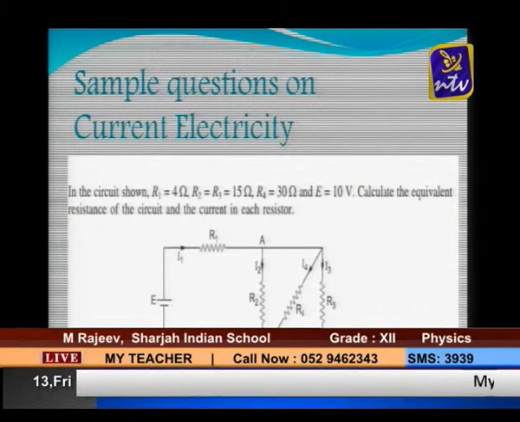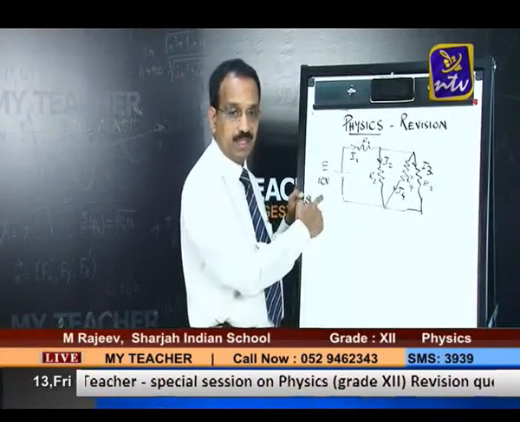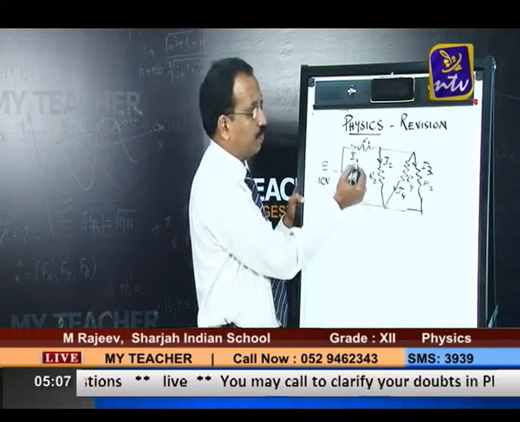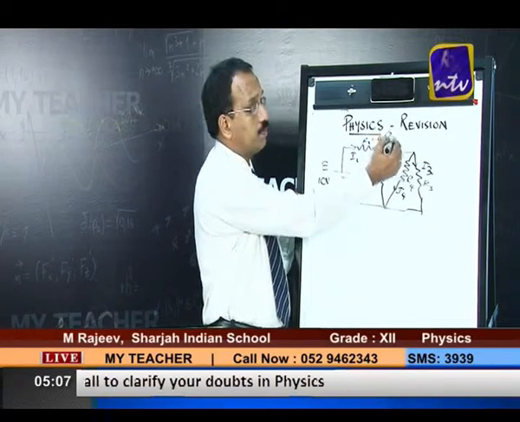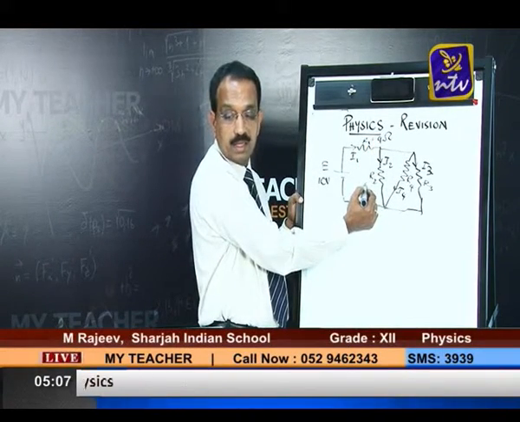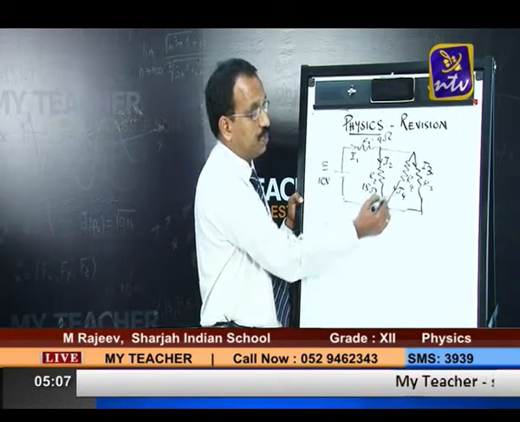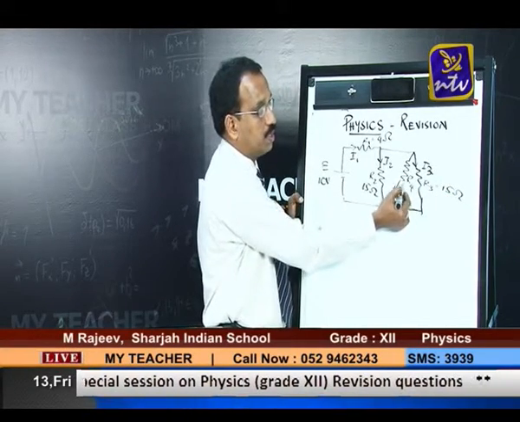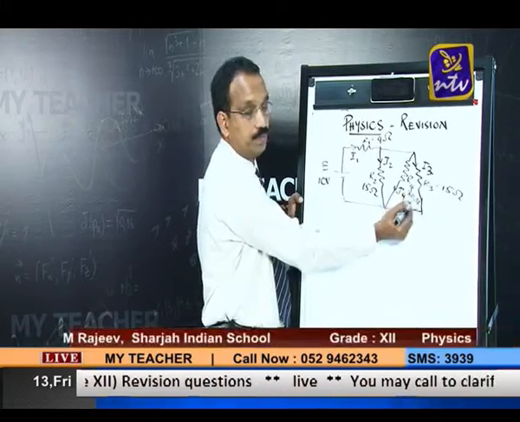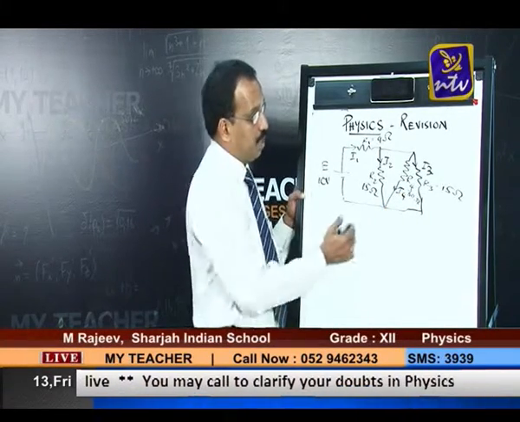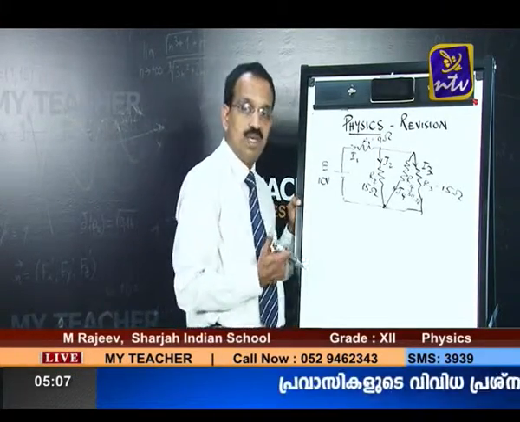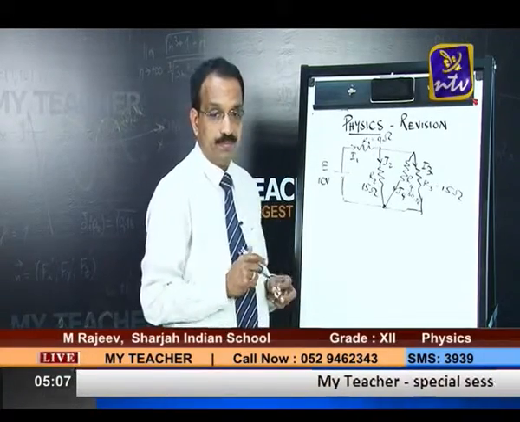Now we can look at the board. This resistance R1 is given as 4 ohms, R2 and R3 are 15 ohms each, and the other resistor, R4, is 30 ohms. Clear? So the question is: calculate the equivalent resistance of the circuit and the current in each resistor. The equivalent resistance of the circuit is what you are going to find.